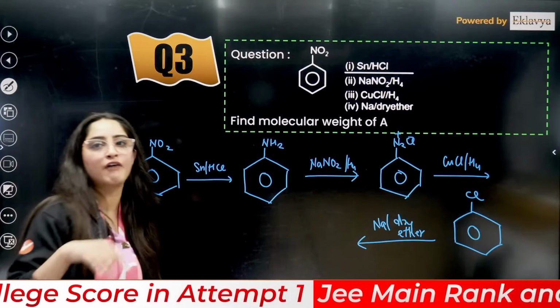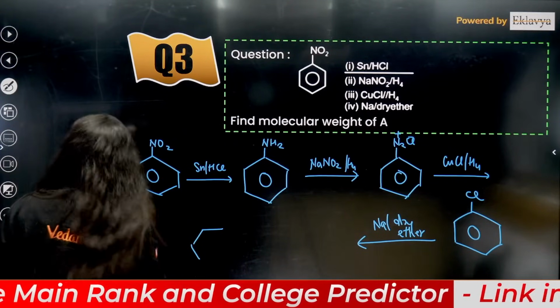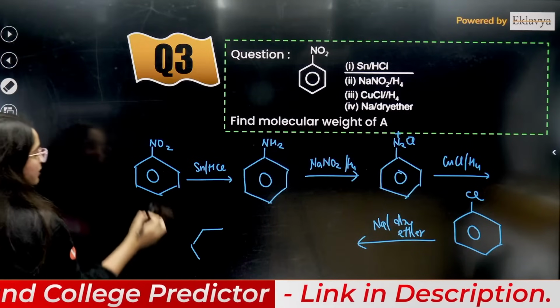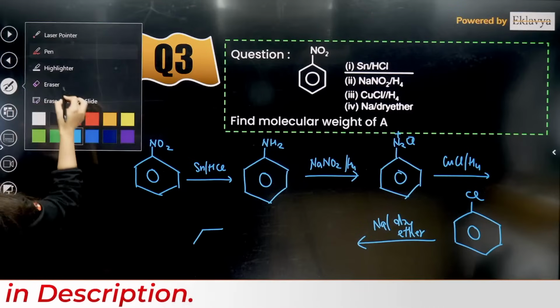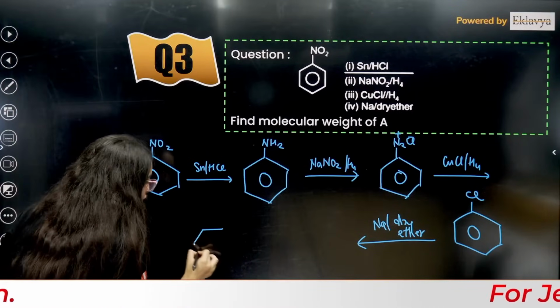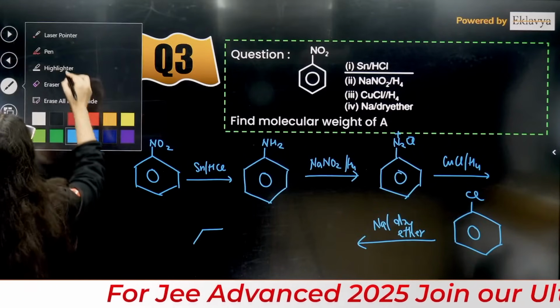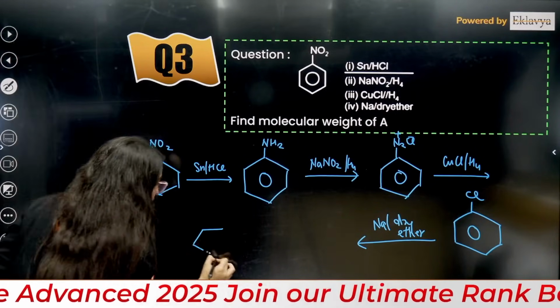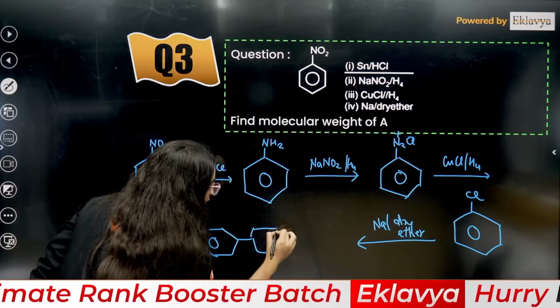What will happen? You will have the formation of diphenyl. I'll just make it here. Diphenyl, one phenyl, other phenyl.